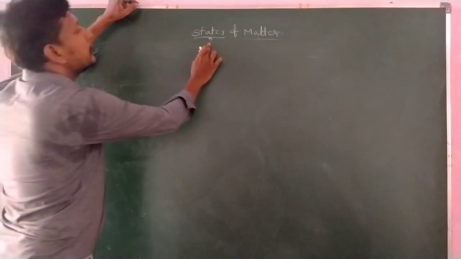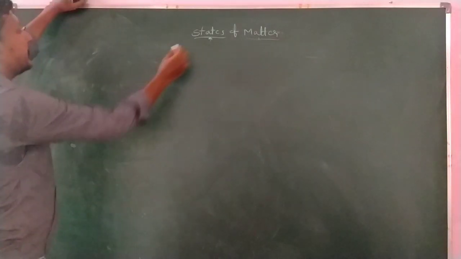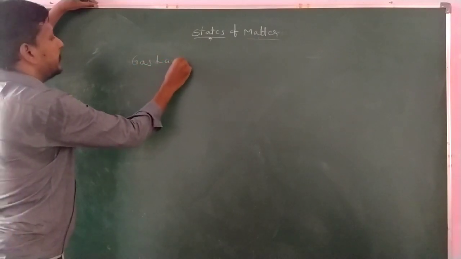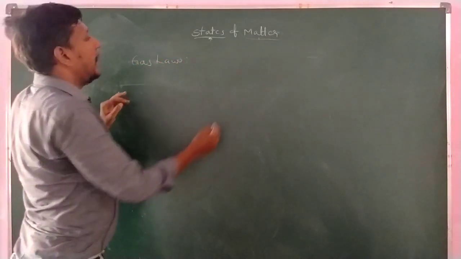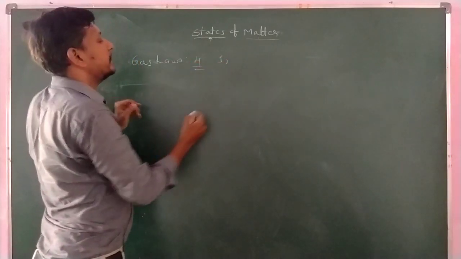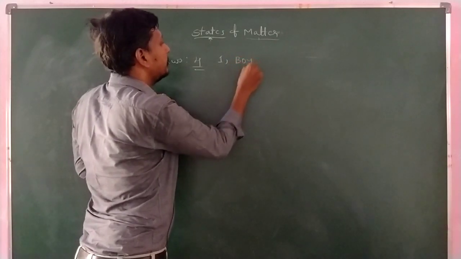Look here. Matter exists in three states. Right here we are talking about the gaseous laws, the gas laws. First of all, I am taking Boyle's law. Now, there are four types of gas laws. The first one is Boyle's law.